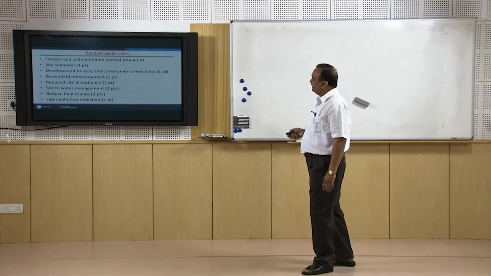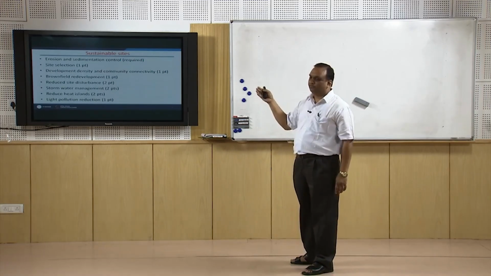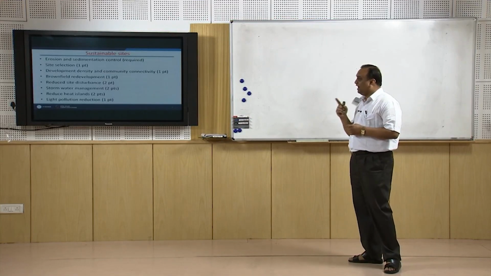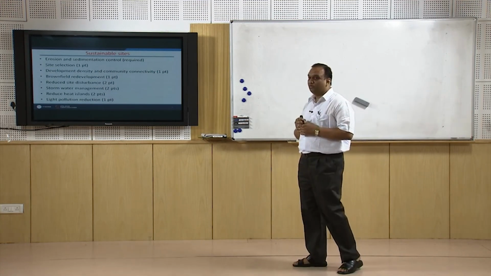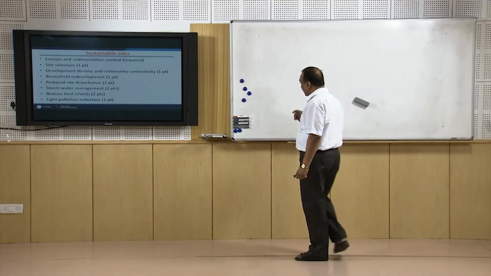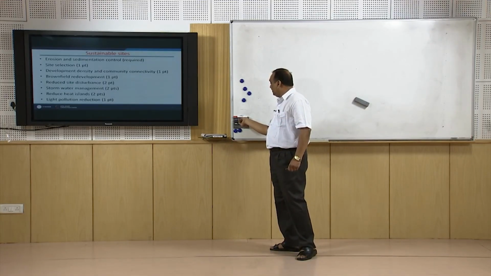Now sustainable sites, there are certain sub points also, I will read them one by one quickly. Erosion and sedimentation control, site selection, development density and community connectivity. Connectivity is also important because we are talking about the sustainable sites. Brownfield development, reduced site disturbance, stormwater management, reduce heat island, light pollution. Light is also a pollution. In urban pollution, light pollution is also noticed if the places are over illuminated. That is not desired, because over illuminated places consume more energy also.